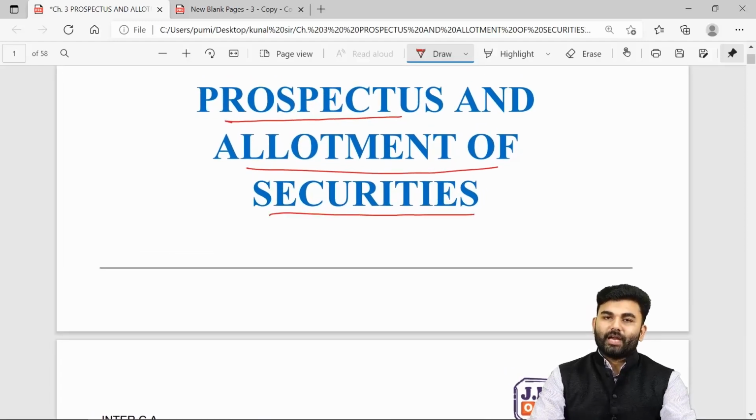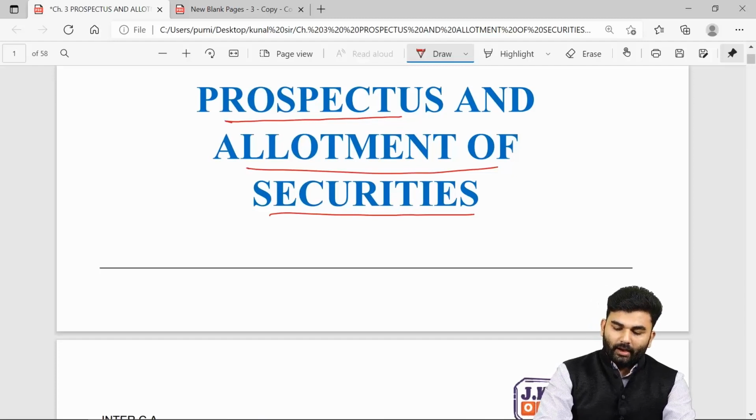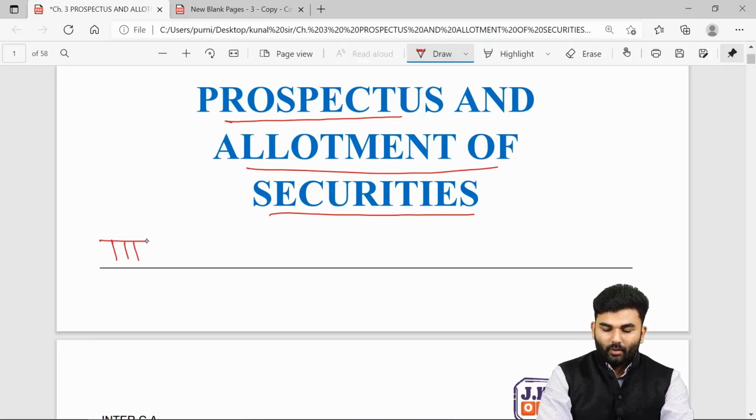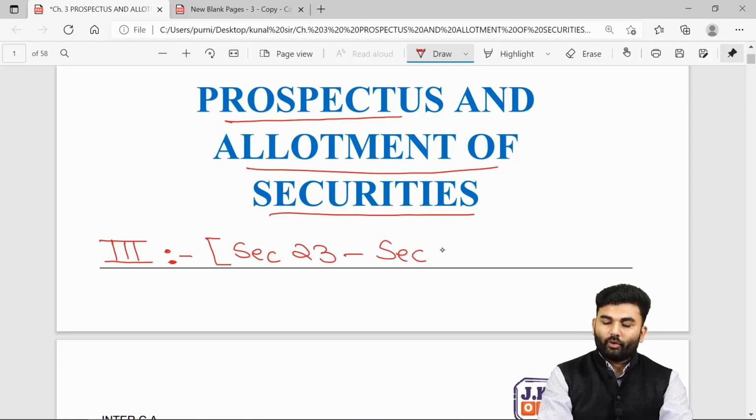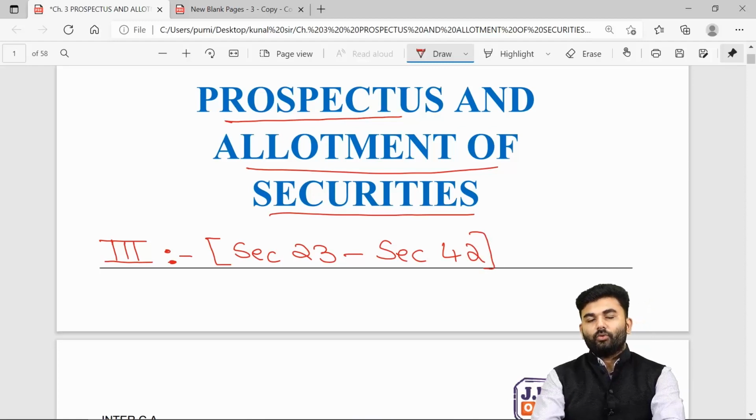This entire chapter is given under chapter number 3 of Companies Act 2013, wherein the provisions are there under section number 23 up to section number 42.